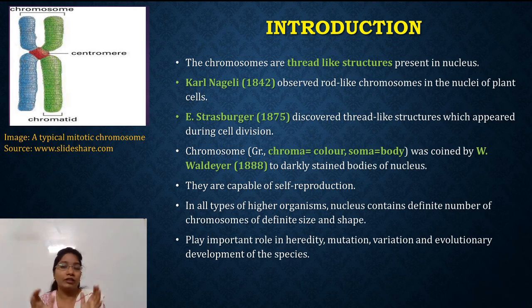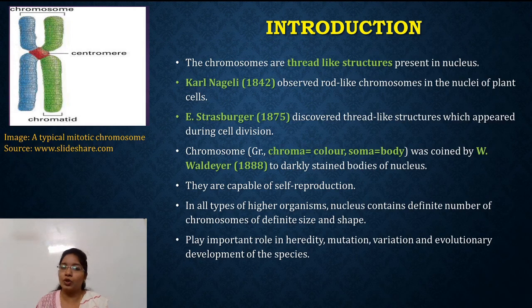Finally, the term chromosome is derived from the Greek words chroma meaning color and soma meaning body. This was coined by the scientist Waldeyer in 1888 for the darkly stained bodies of the nucleus. In this way the chromosomes were discovered.